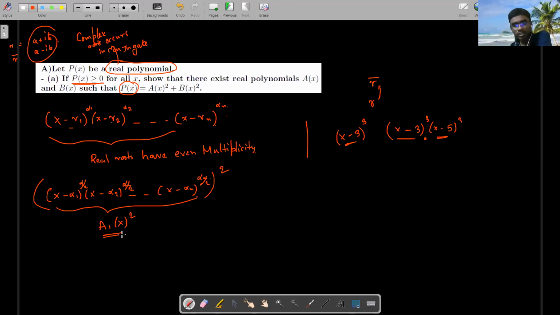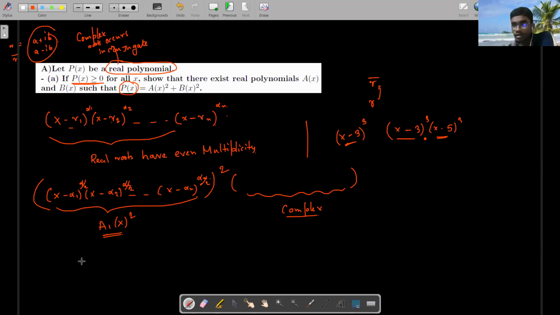Okay, so this part done. Now there is some complex part also, because we have not dealt with the complex part yet, right? We have just dealt with the real part, and we just found out the real part actually has the even power. So we have done this thing. But what about the complex part? How to deal with the complex part? See, the complex part is also very beautiful.